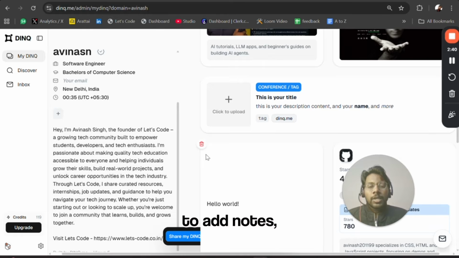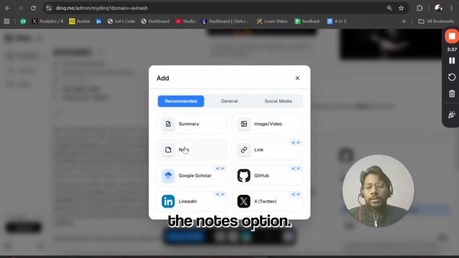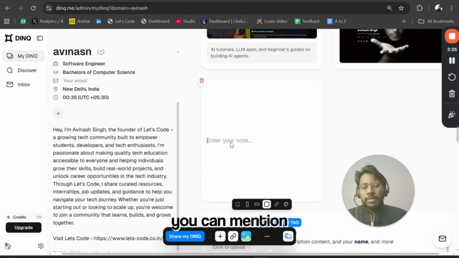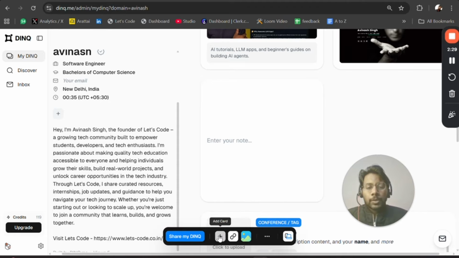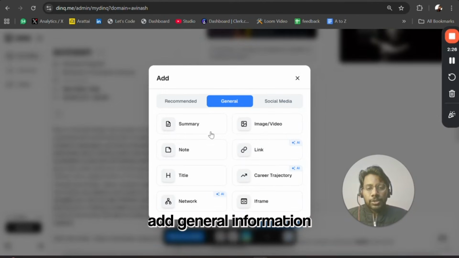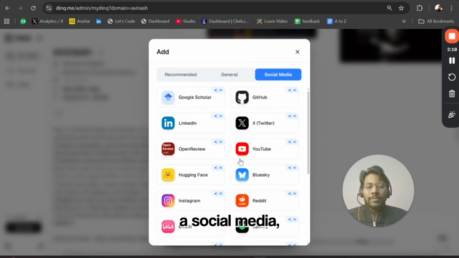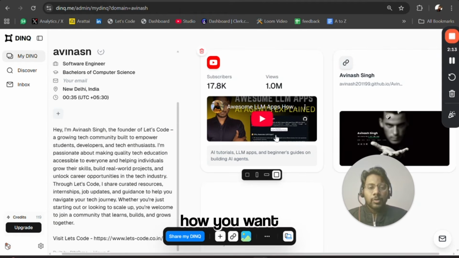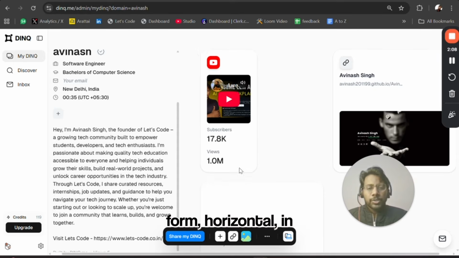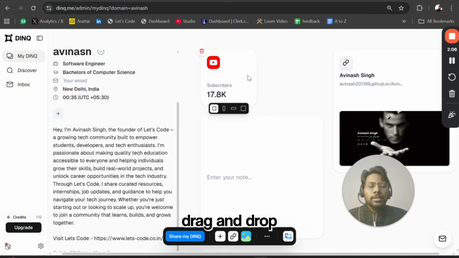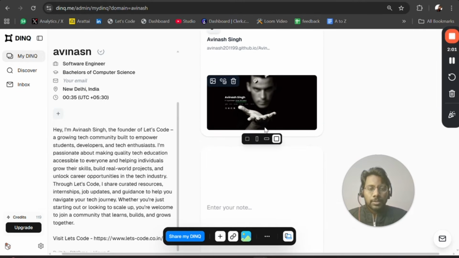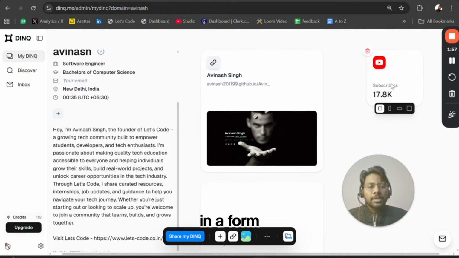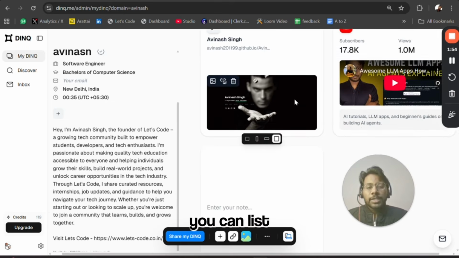Okay, if you want to add notes, just click on the notes option. In the notes you can mention anything you want to highlight to a recruiter or to anyone who wants to collaborate with you. Then you can add general information like iframe, career trajectory, and network. Then you have social media which you can add. Once you are done, you can customize how you want to show it: in a vertical form, horizontal, or in a small card, and you can drag and drop whichever you want to show first. It's very easy to customize, and you can list everything in one place.